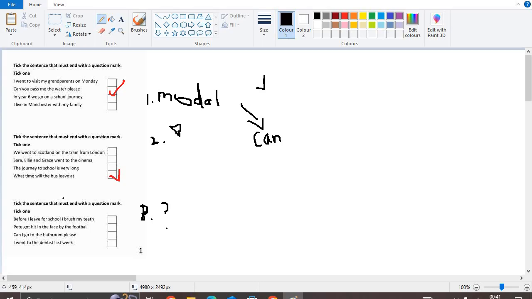Now the last step, we can add a question mark on each of the sentences. Before I leave for school, I brush my teeth. No, that doesn't make sense. Pete got hit in the face by the football. It kind of does make sense, but it's used mainly for direct speeches. I went to the dentist last week. It doesn't make sense. And can I go to the bathroom, please? Makes sense. So that's how we know how to identify a question.